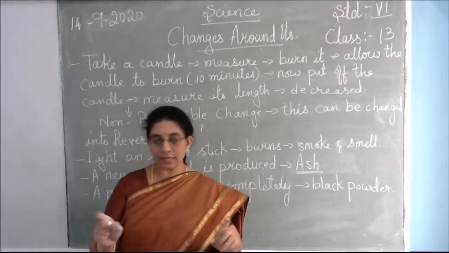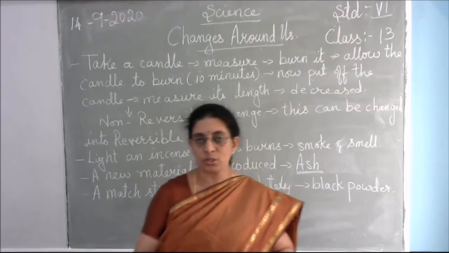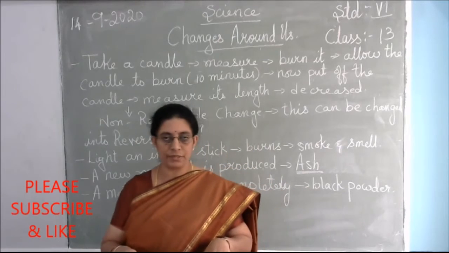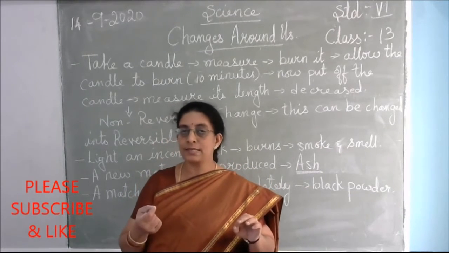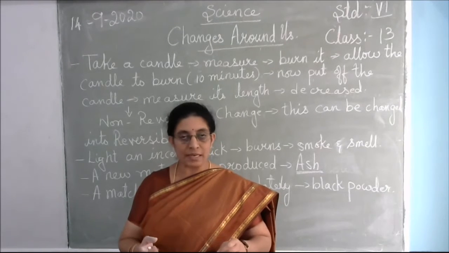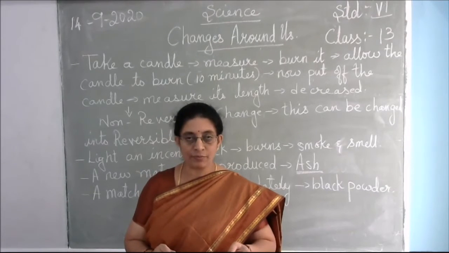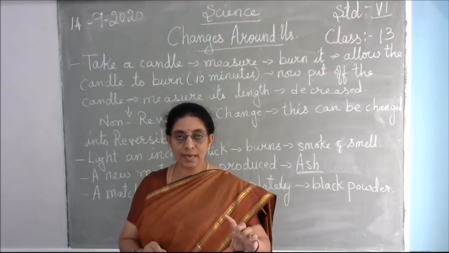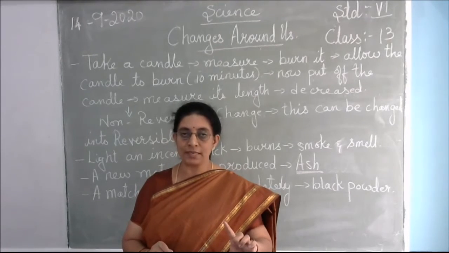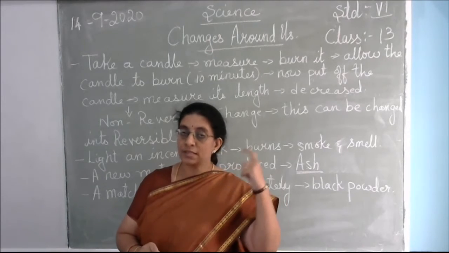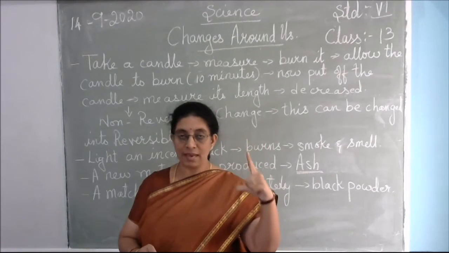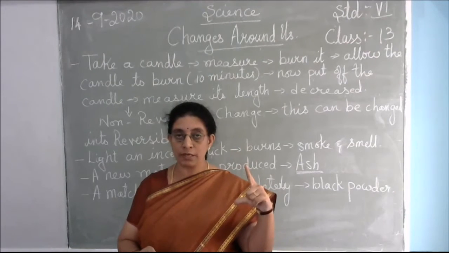Then fix the candle on a table or a stool or any flat surface. Burn the candle. Allow the candle to burn for at least 10 minutes. After 10 minutes, put off the candle flame. Now take this candle, measure its length and see, it would have decreased. So now if you want the original length of the candle, what was there before it burned, can you get it back?